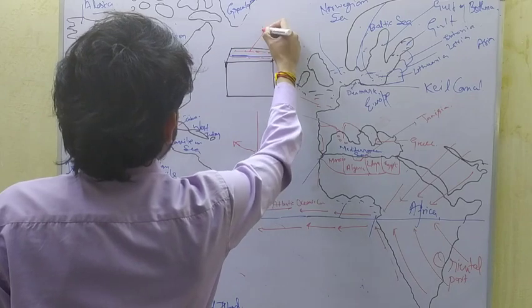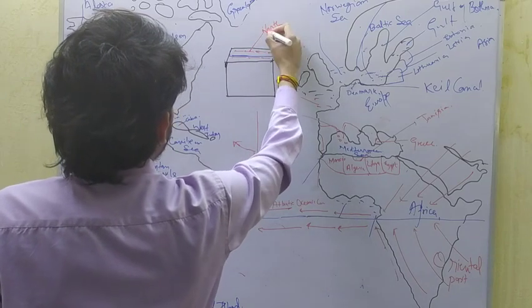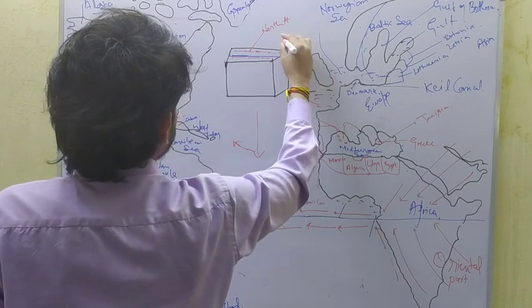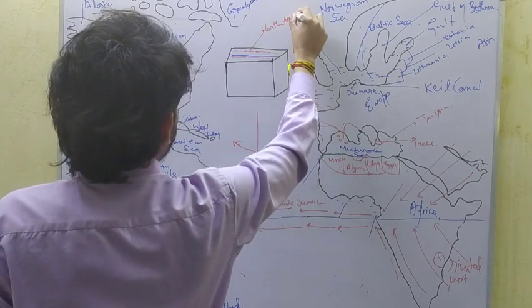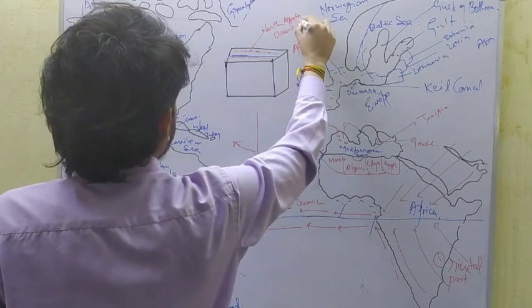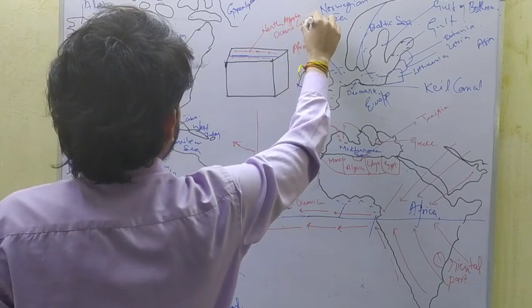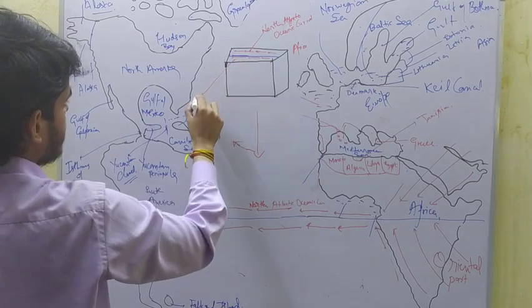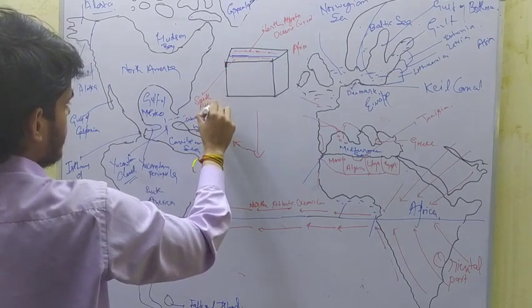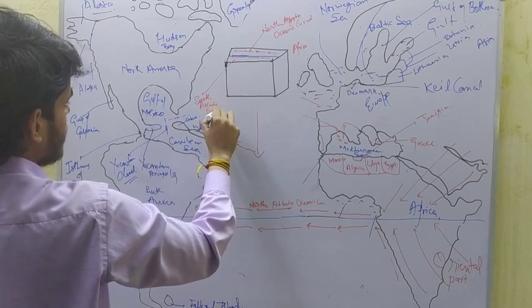This is North Atlantic Oceanic current. This is near Africa. This is North Atlantic Oceanic current, and this is South Atlantic Oceanic current.